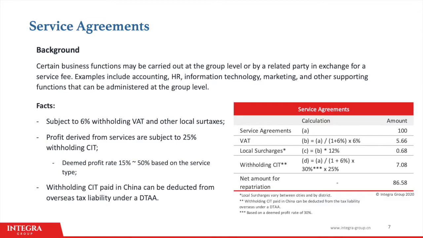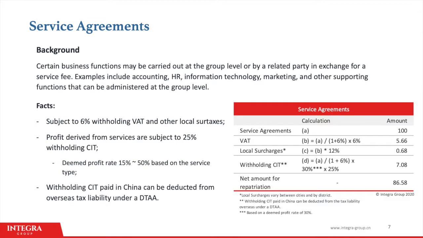Now, let's look at some alternative methods for foreign enterprises to repatriate profits. It is often the case that the parent company provides services to its subsidiary in China without even realizing it, or even charging the subsidiary for their costs. For example, the parent company might provide marketing services or design services or other kinds of supporting functions at the group level. In these circumstances, the Chinese company is permitted to pay the parent company a service fee.